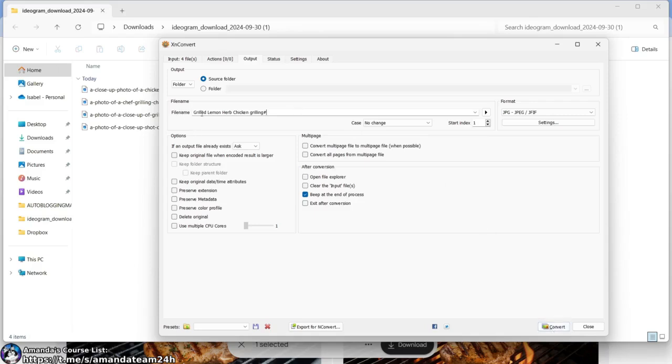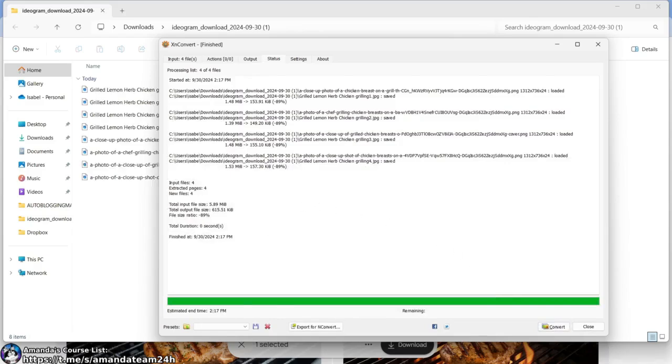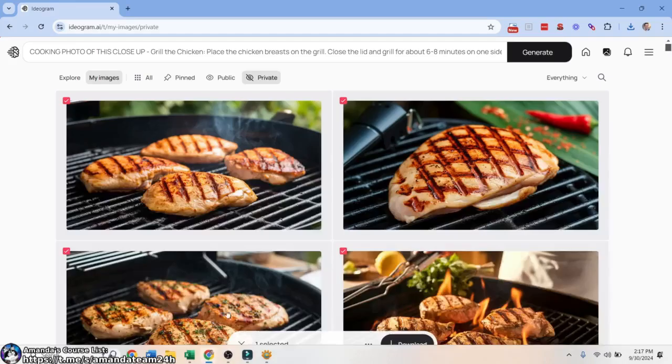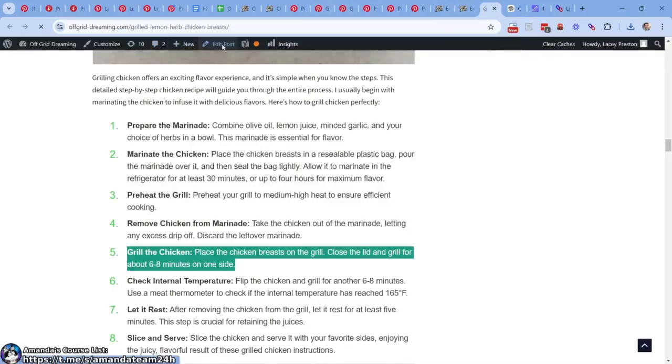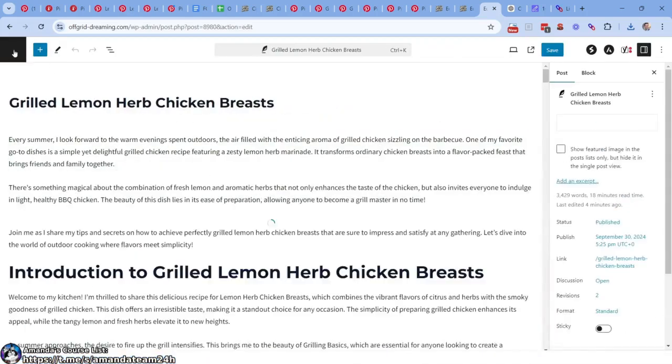So we have the recipe, grilled lemon herb chicken grilling, right? Very nice. All right, we optimized for JPEG. You can do it for WebP. Let's come back to our website. Let's do edit post. You could probably use all of these. I might want to do it a different way.